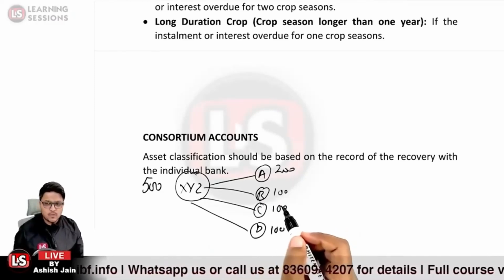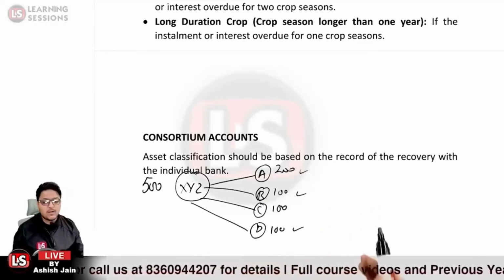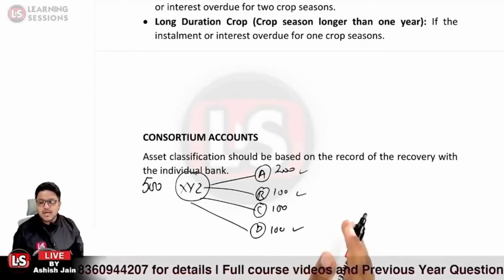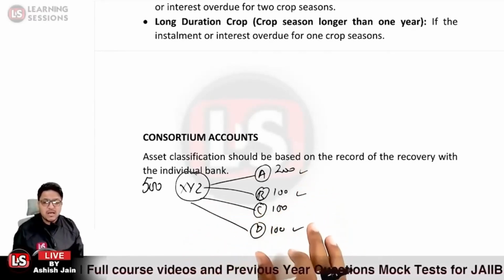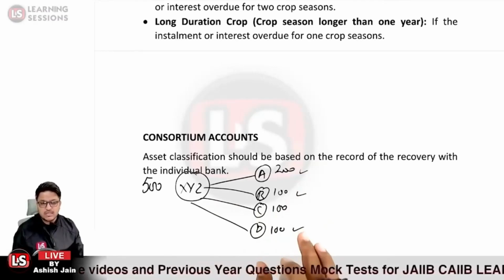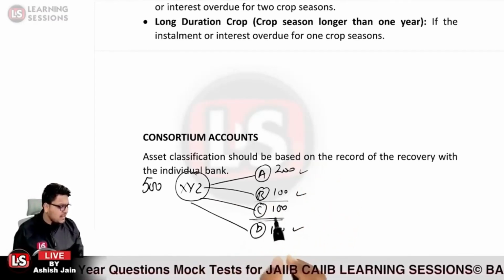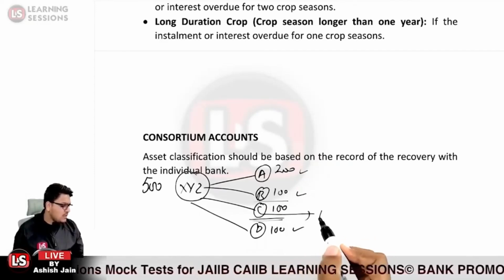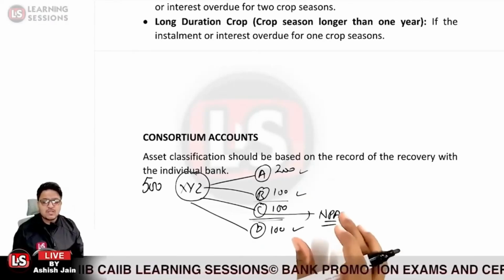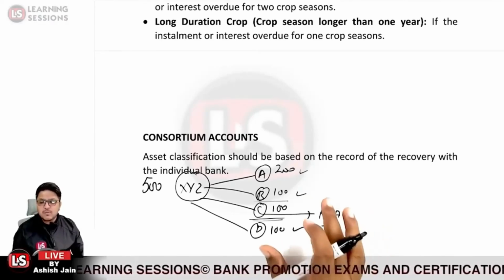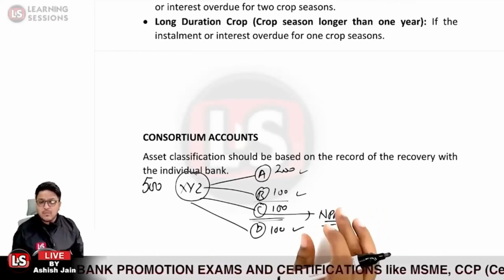Okay, now let us take the case that the loan accounts of A, B, D are regular. These are standard, as the installments are being deposited regularly by XYZ under the accounts maintained with A, B, D. So these are regular accounts. But in the case of bank C, there is a default in the account and the loan account turned out to be NPA. Now the asset classification in the case of the consortium account is based upon the record of recovery with the individual bank.